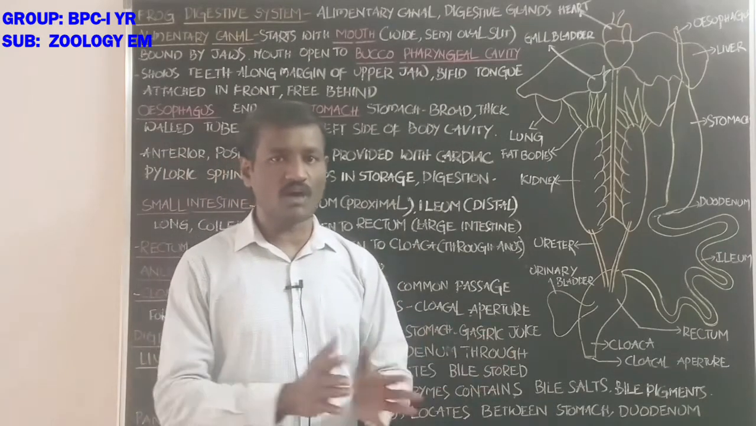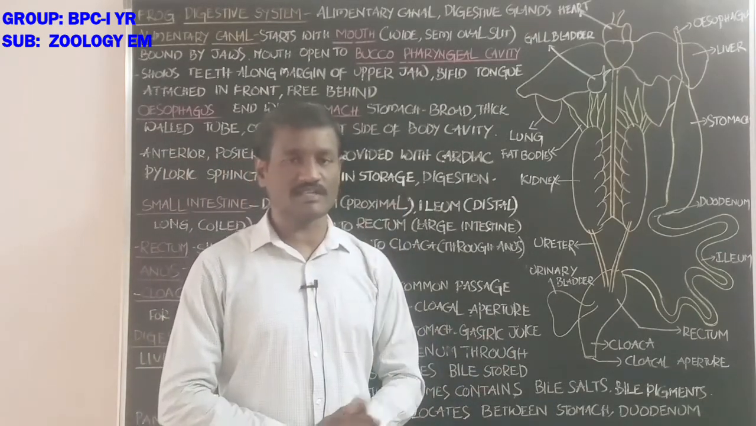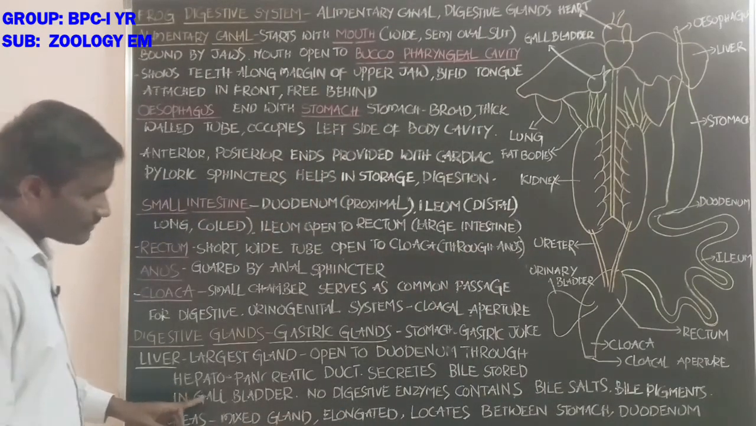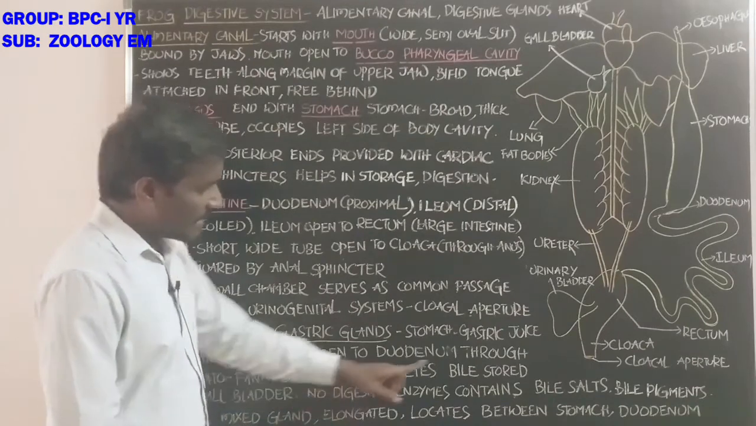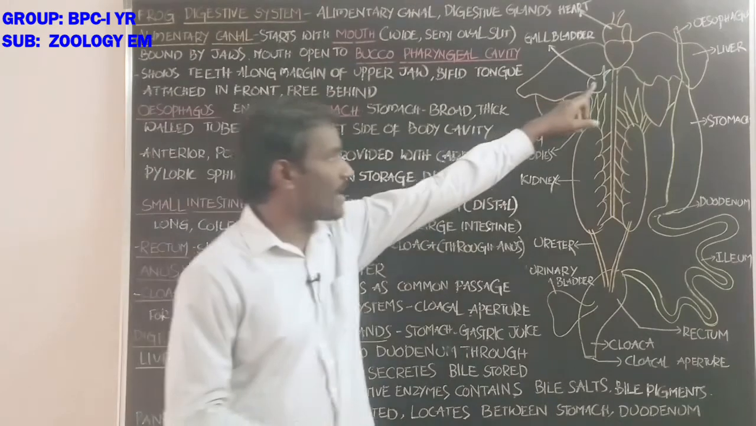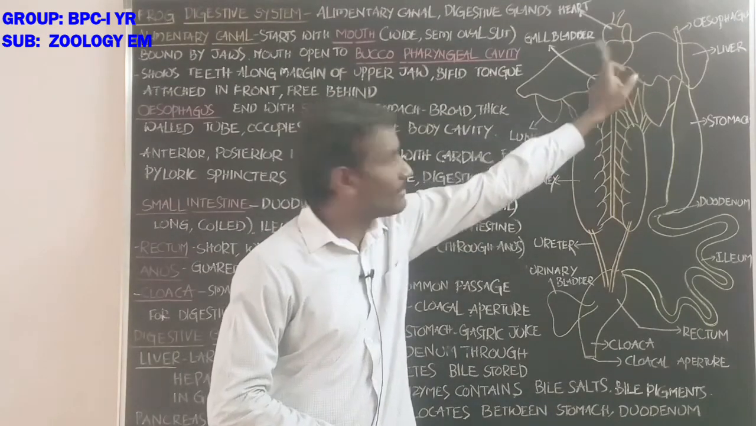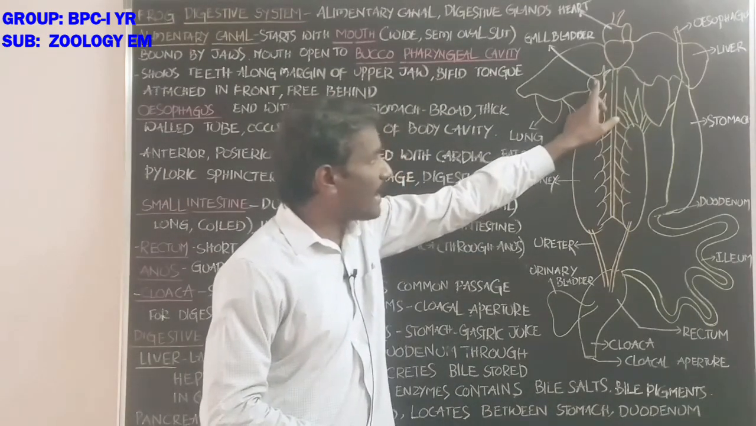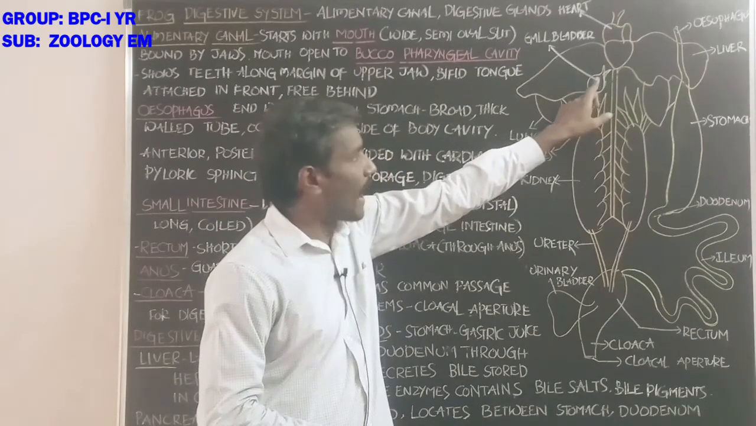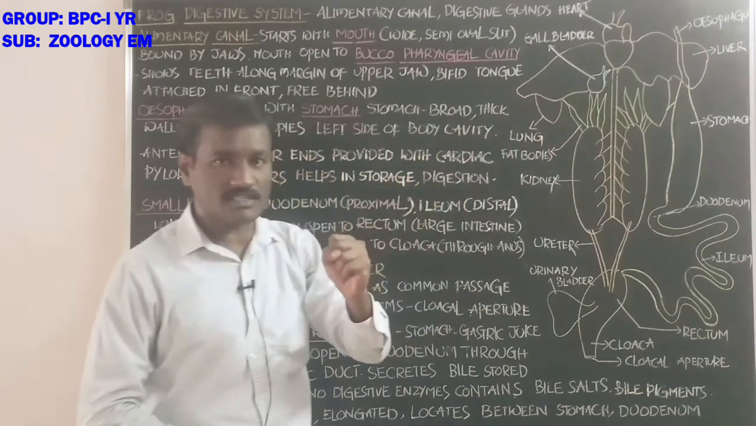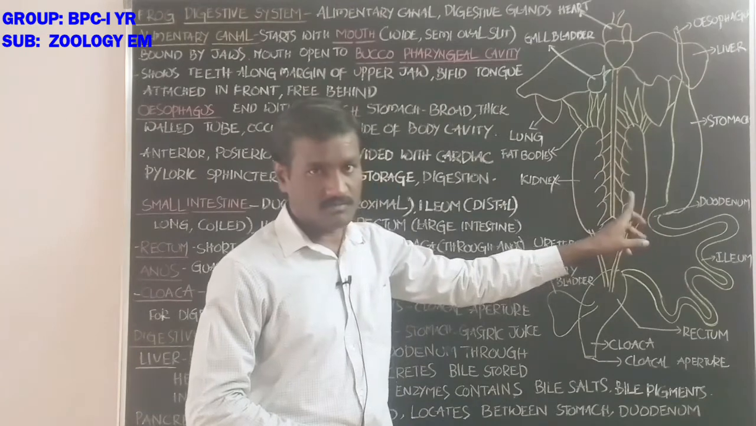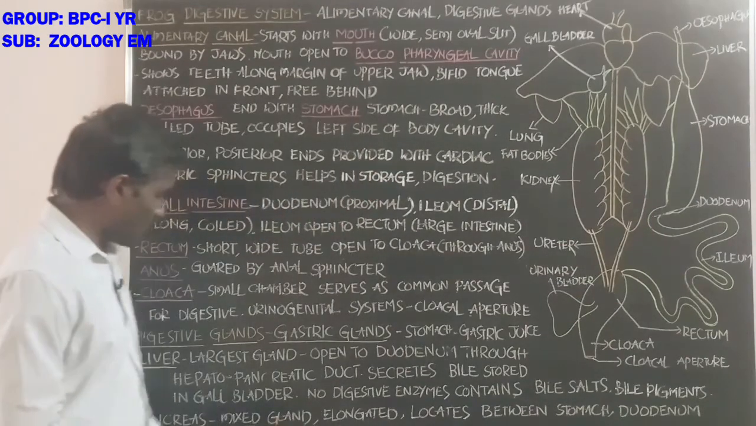What about the role of these two types of juice secreted by the liver and the pancreas? Student, the liver secretes bile stored in the gallbladder. Liver secretes bile juice and it is temporarily stored in the gallbladder. Okay, and the gallbladder shows contraction, and the bile juice enters into the hepatic duct.